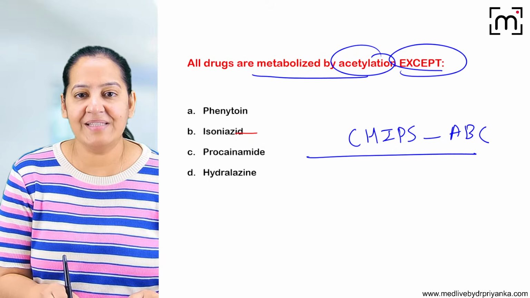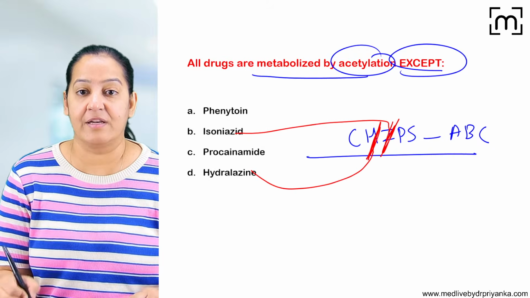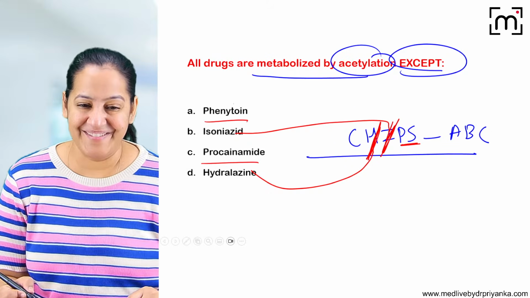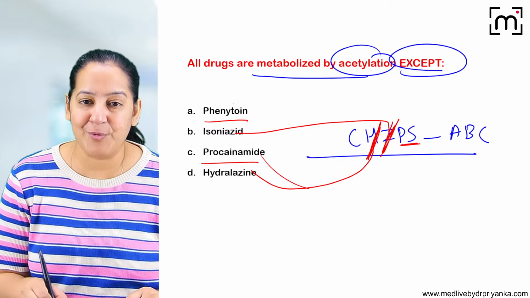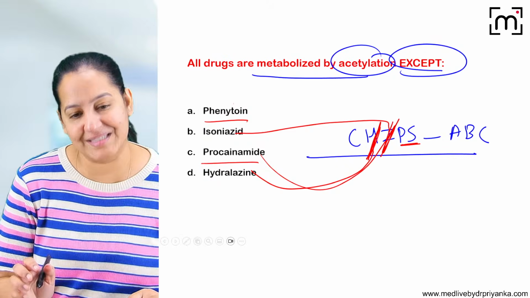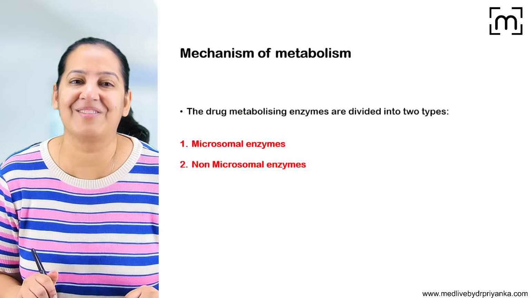I is definitely coming, I for isoniazid. H is definitely coming, H is hydralazine. Now what is P? Is it phenytoin or is it procainamide? Of course this P is procainamide. Phenytoin is not coming in this mnemonic. So learning the full form of the mnemonic is important, otherwise you will get confused in the exam. So learn what the P stands for.